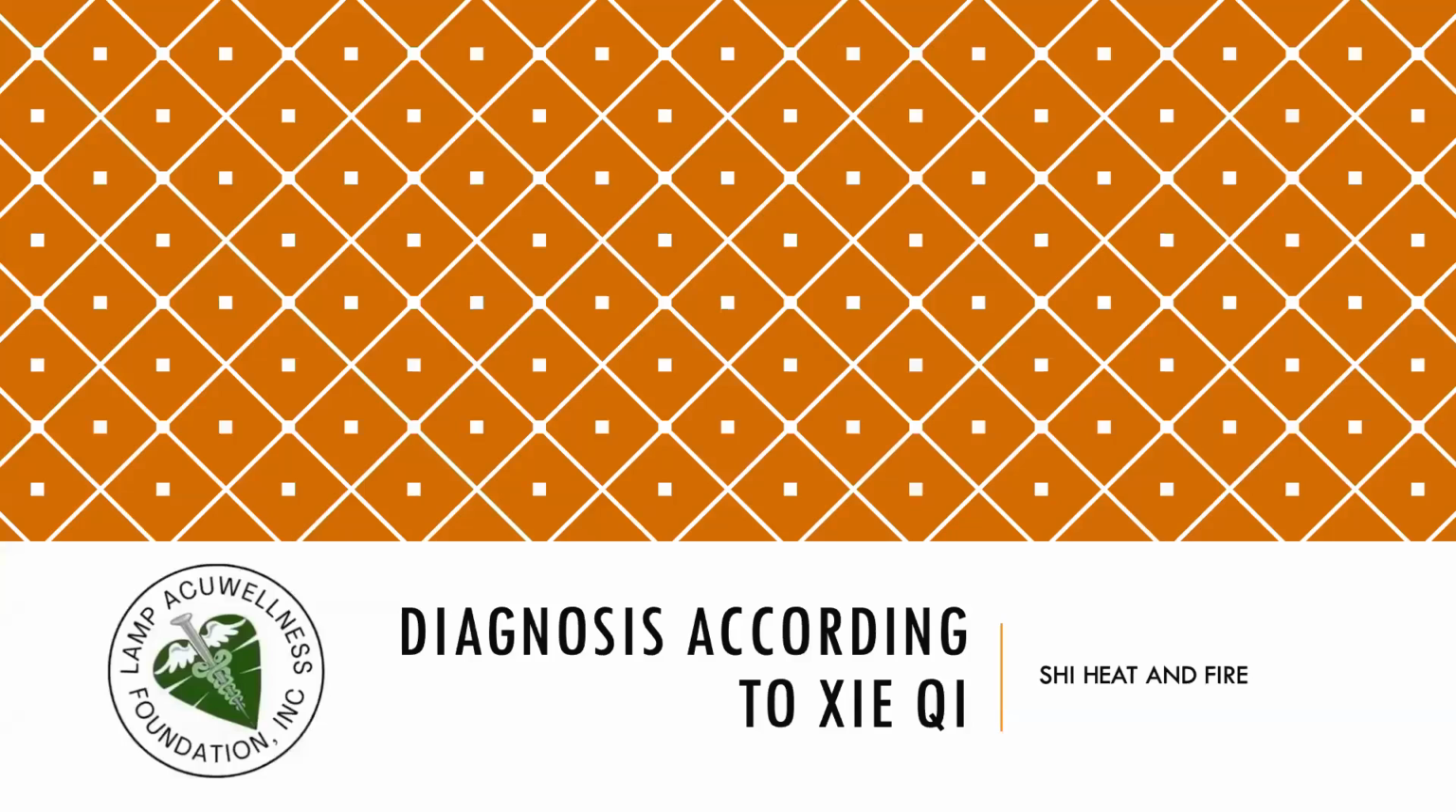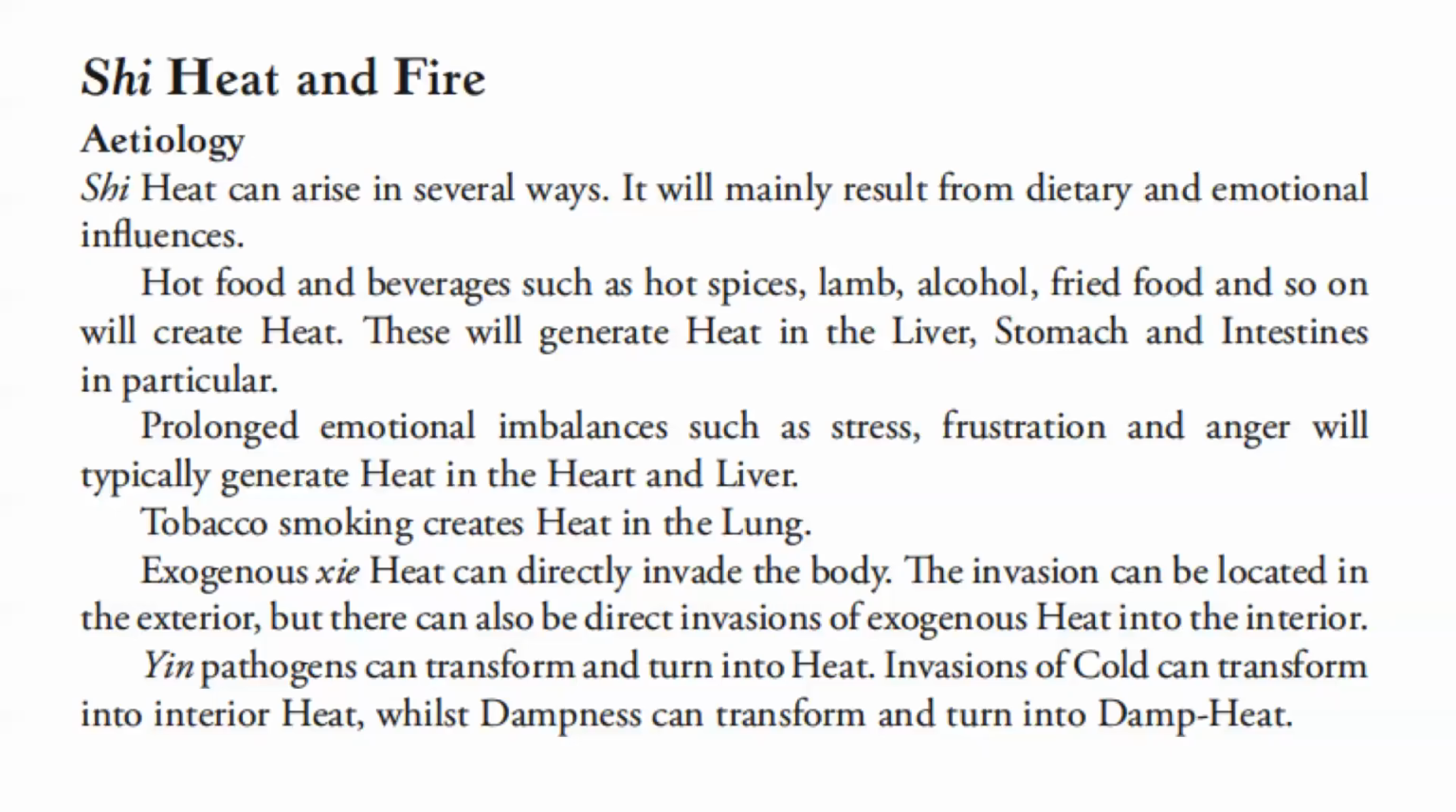Let's continue our discussion of diagnosis according to pathogenic chi with exit, heat, and fire. Excess heat can arise in several ways. It will mainly result from dietary and emotional